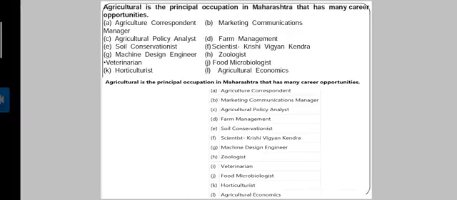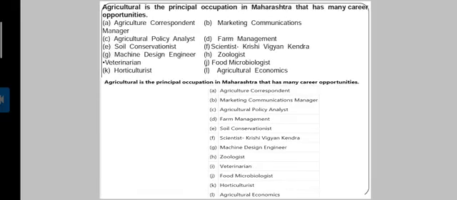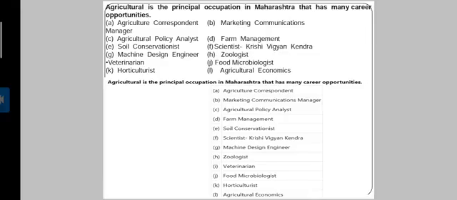Agriculture is the principal occupation in Maharashtra, as we know, that has many career opportunities. First is agriculture correspondence, marketing communication manager, agriculture policy analysis, farm management, soil conservationist, scientist, Krishi Vigyan Kendra, machine design engineer, zoologist, veterinarian, food microbiologist, horticulturist, agriculture economist. So these are the career opportunities in Maharashtra because agriculture is a principal occupation.